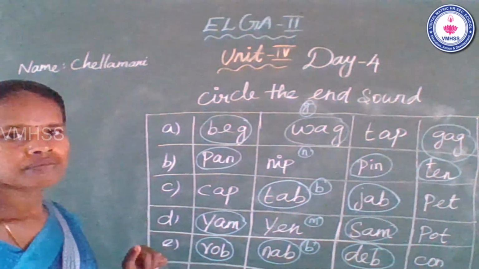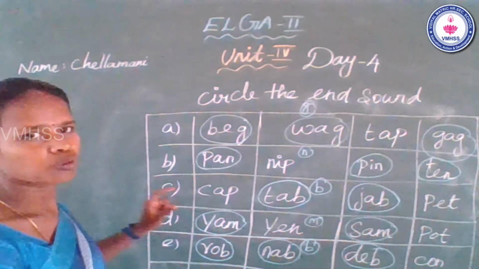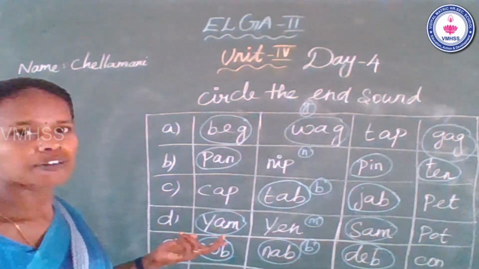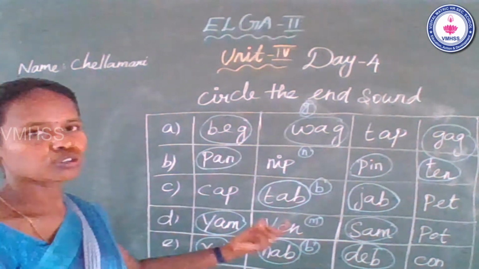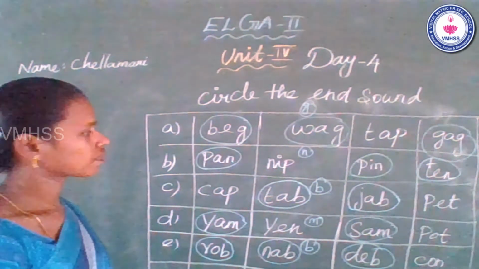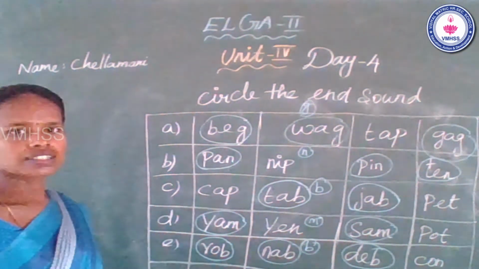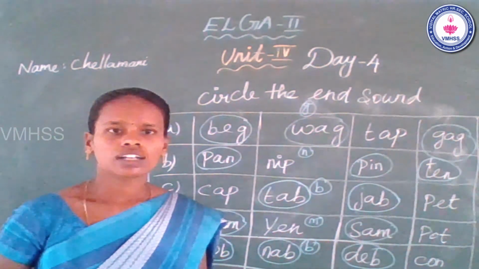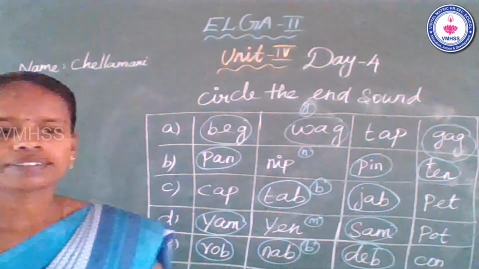Listen carefully. Now we say the one N sound. You can circle the words. Which words have that same N sound? You can circle these words. Okay? Is that clear? Okay. Now look at the slide.